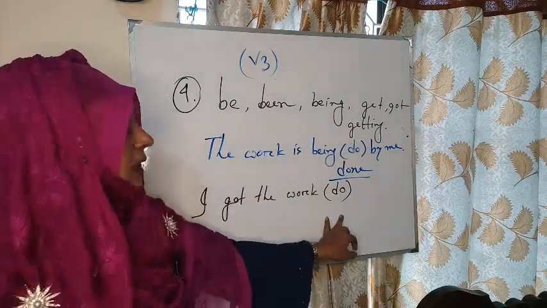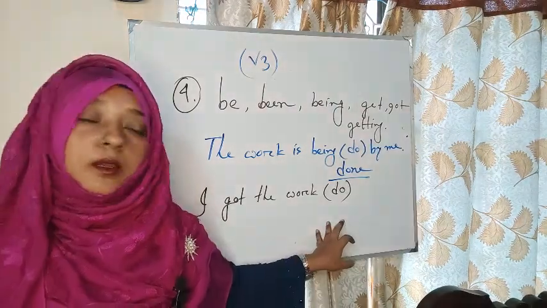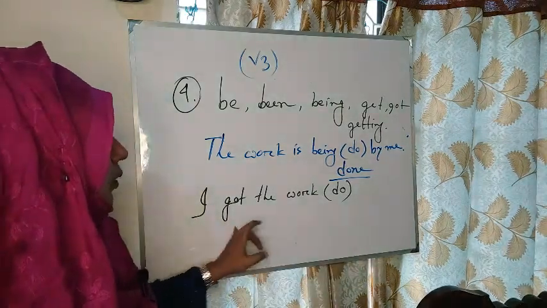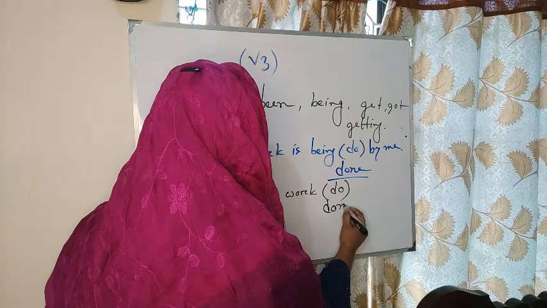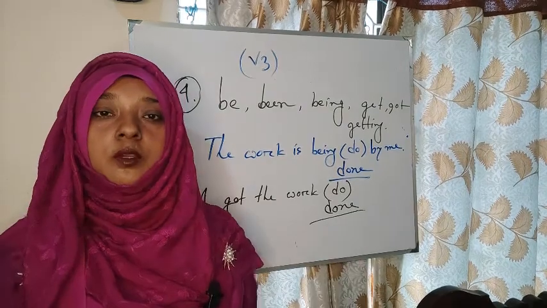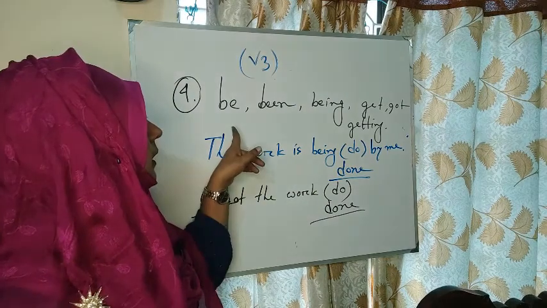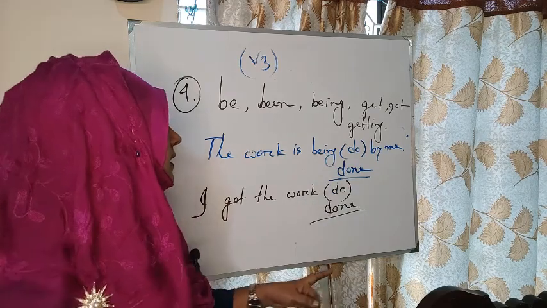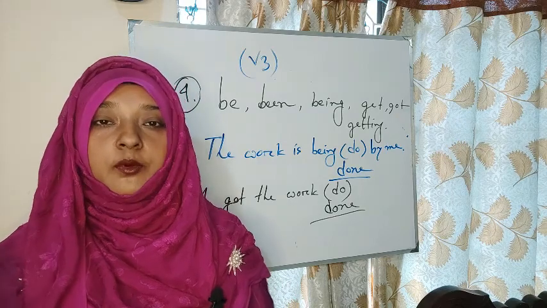If we get this before the verb, I got the work, then the answer will be done. In our fourth rule, we can learn that before bracket, if we get be, been, being, get, got, getting, then we will write the past participle form of the verb.